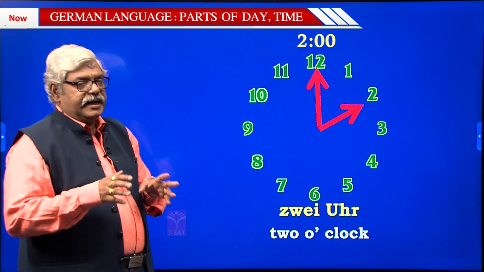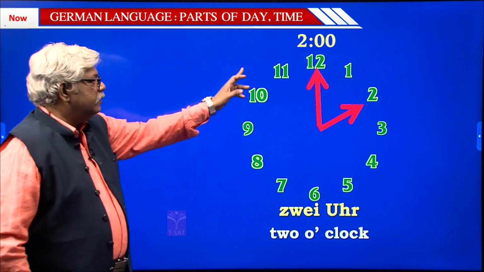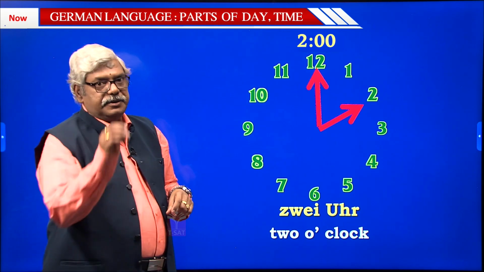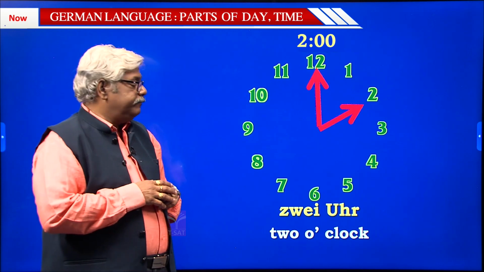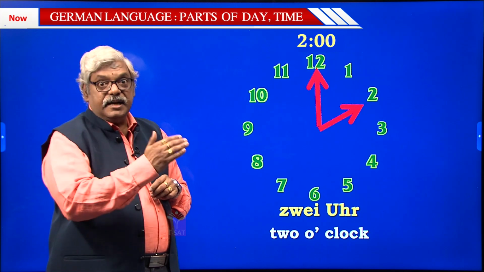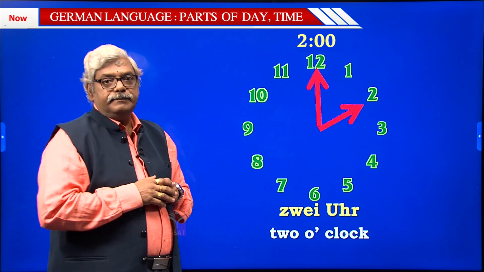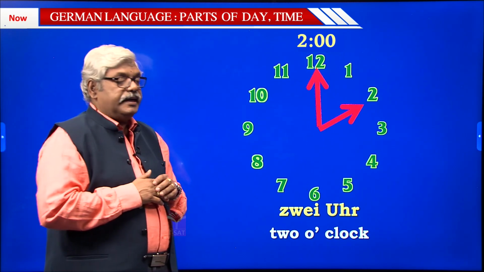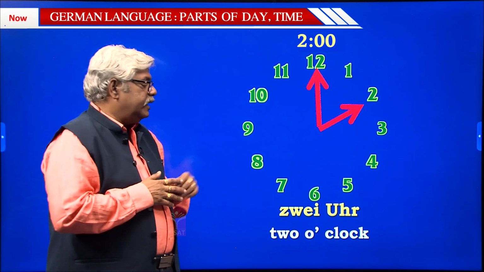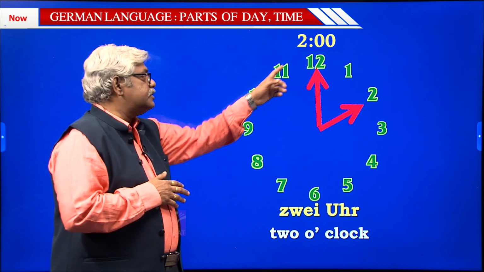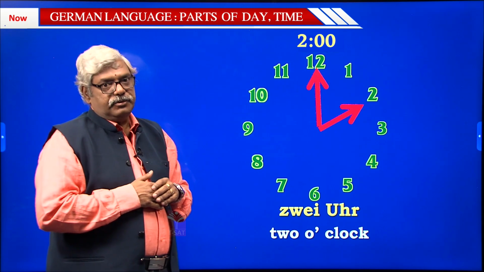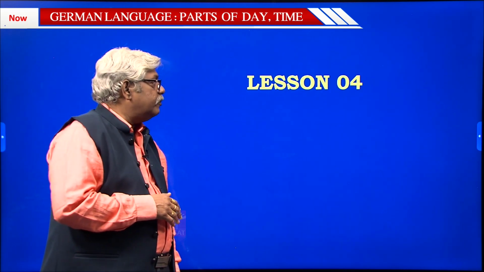So just a quick recap of what we have seen. From 0 onwards the count starts and goes up till 20, and you use nach, how many minutes have passed. From 21 onwards the reference is to 30. So how many minutes are left for 30? That's why vor. From 31 onwards up to 39, reference point 30. So how many minutes have passed? nach. And once again from 40 onwards to 0, how many minutes are left for the next hour? So that's why vor. So this is the normal time.